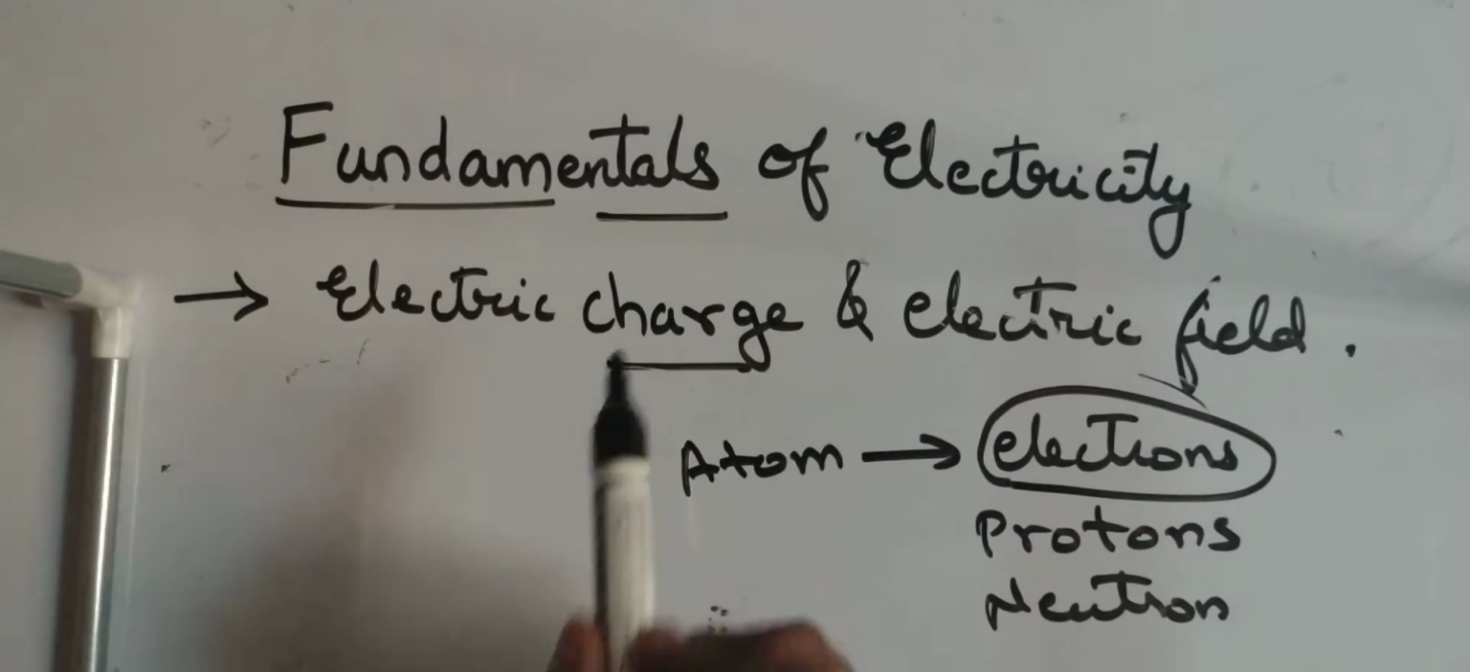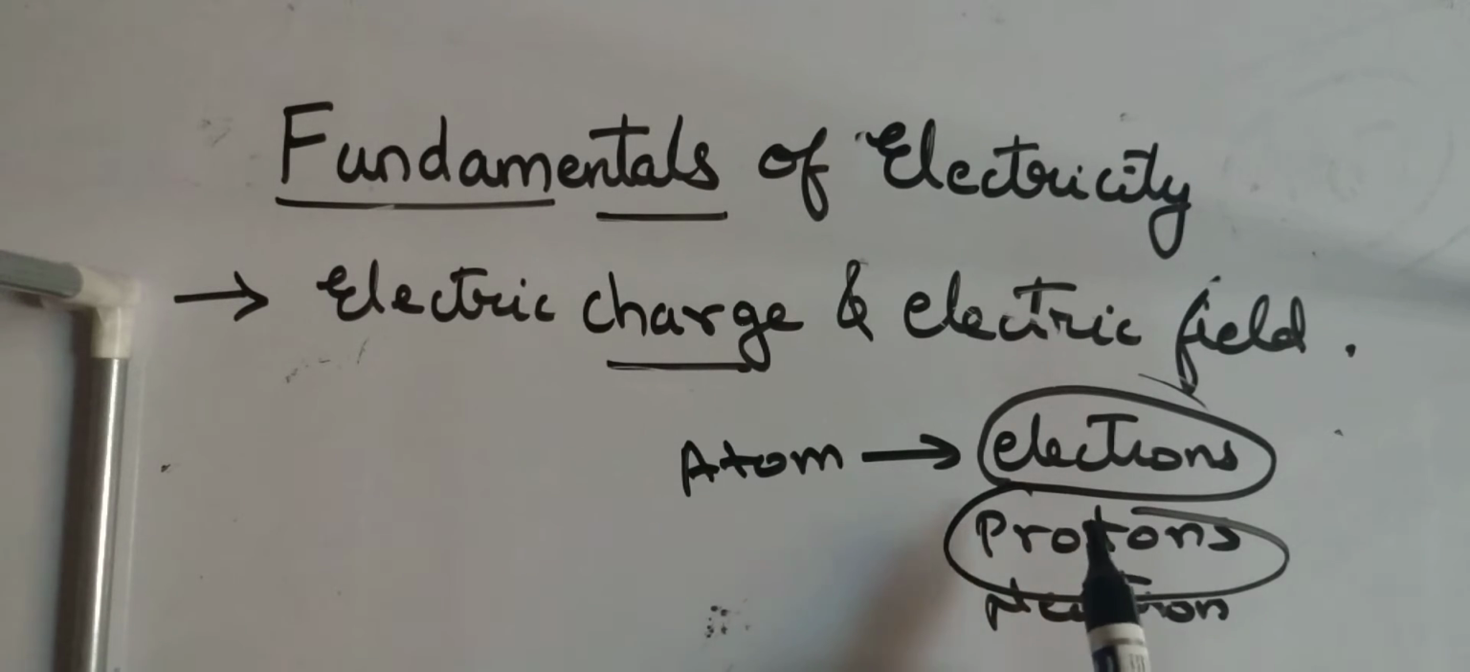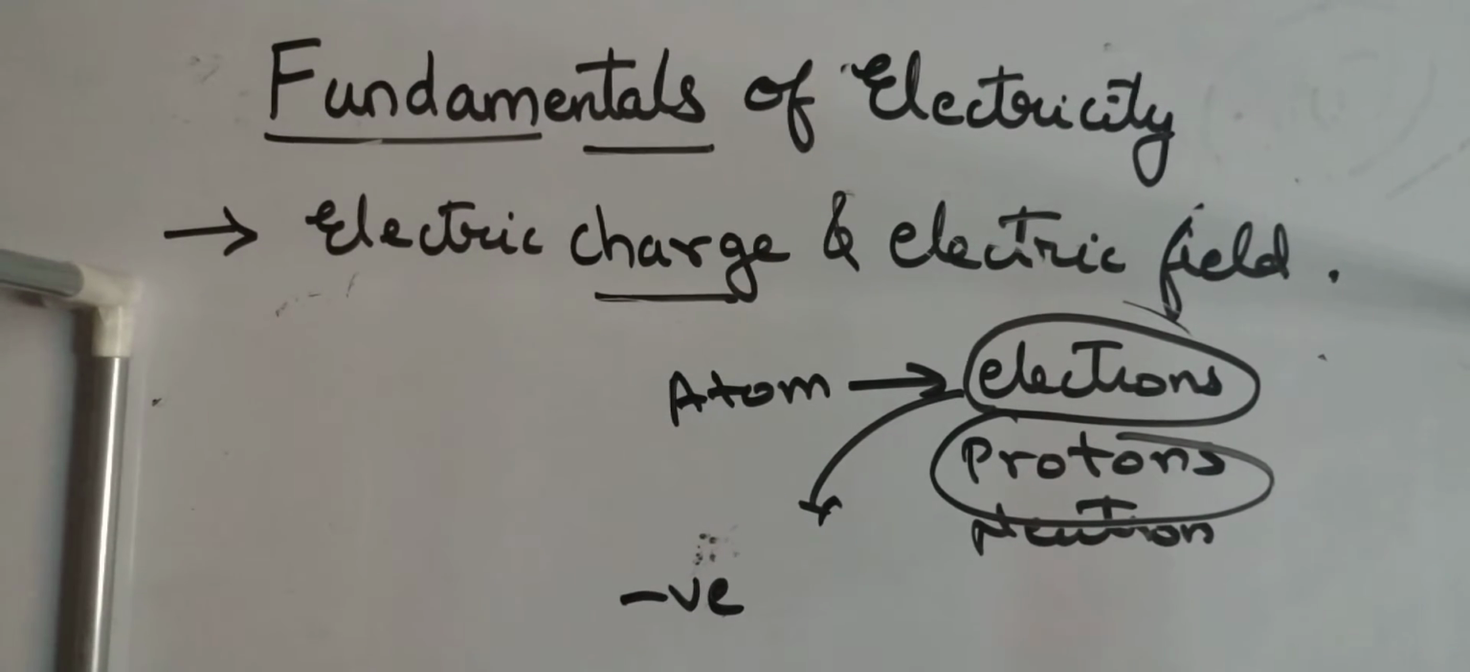Electrons and protons are given the tag of charge because of their behavior. You know that electrons are negatively charged particles, whereas protons are positively charged particles.